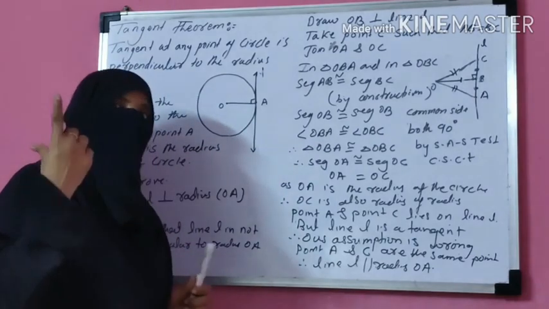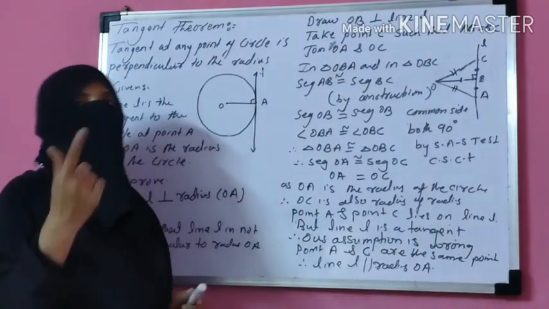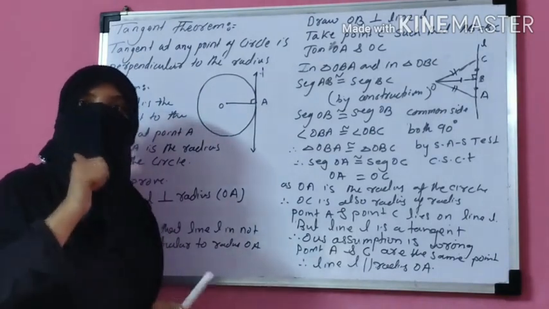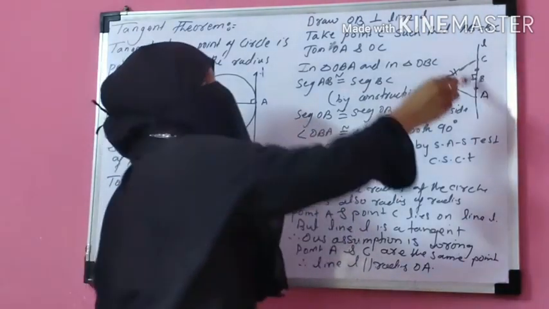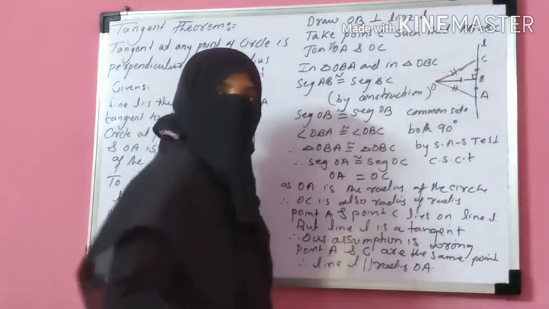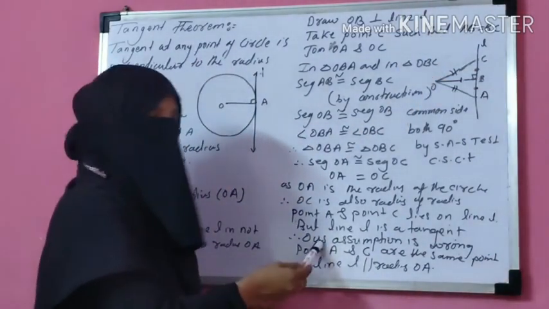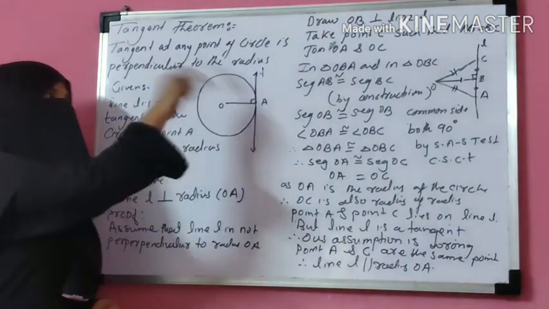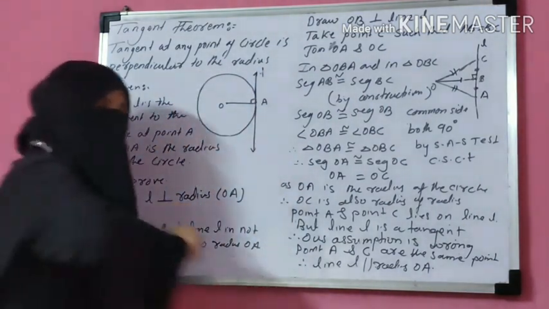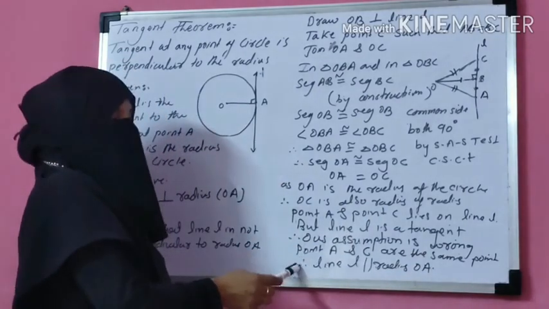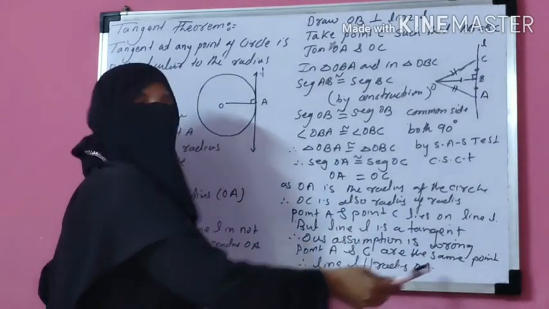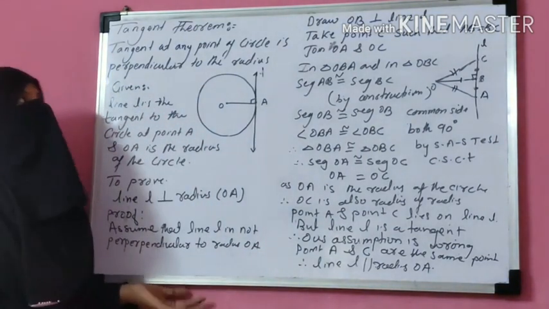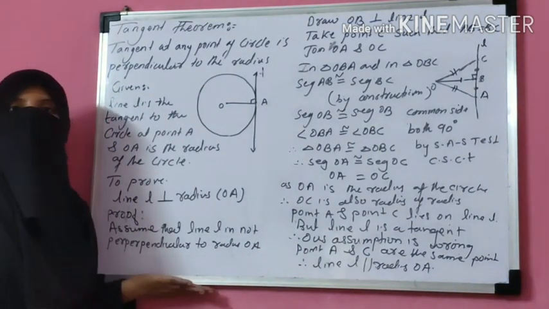But line L is a tangent. As per the definition of a tangent, a tangent intersects the circle at only one point, but here the tangent intersects the circle at 2 points. So our assumption that OA is not perpendicular to line L is wrong. And line L, that means your tangent, is perpendicular to the radius OA. Got it? This is the tangent theorem, a very important theorem.